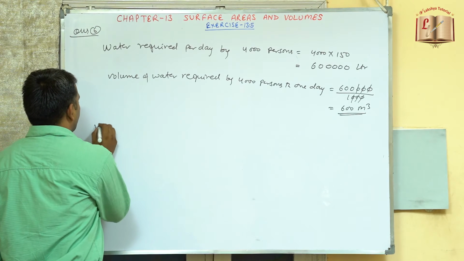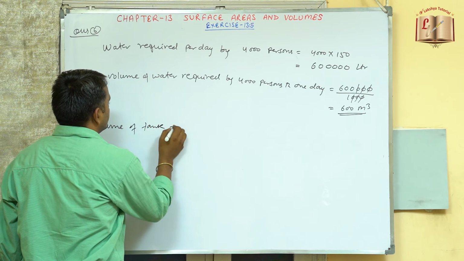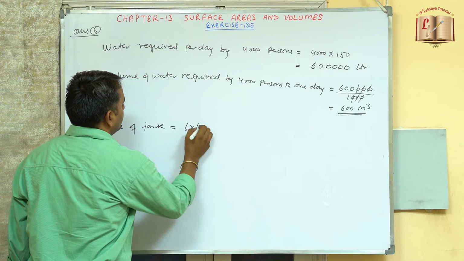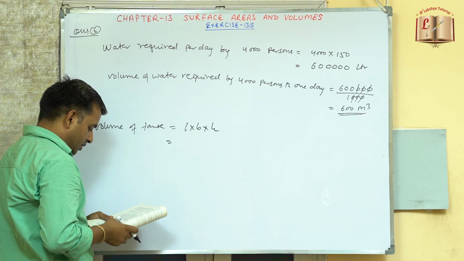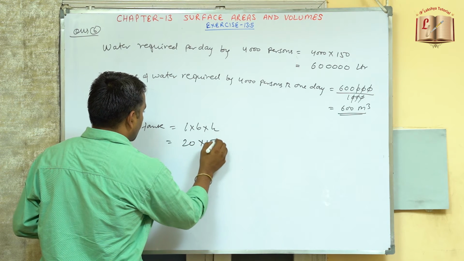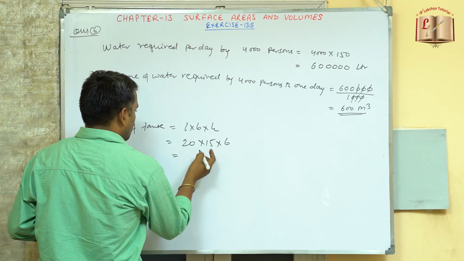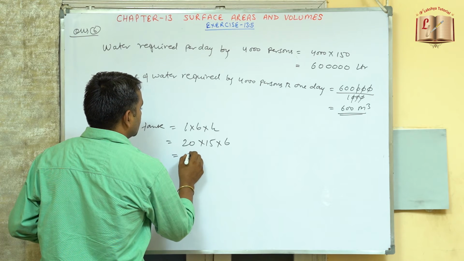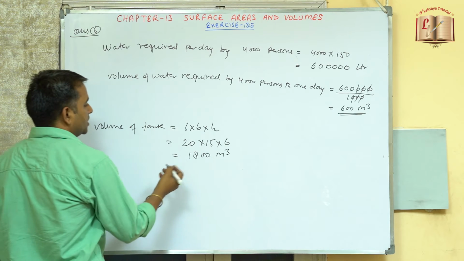Now the volume of tank is length into width into height. So for the volume of tank, the length, width, height are already given to us. So this is 20 into 15 into 6. So on multiplication, this will be now 1800 meter cube. So this is the volume of the tank.